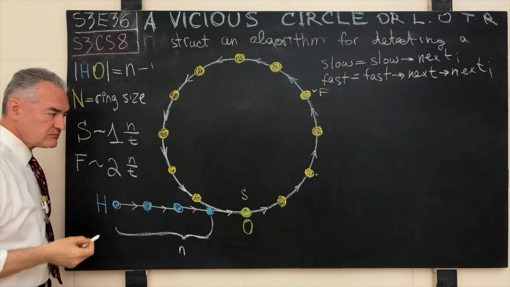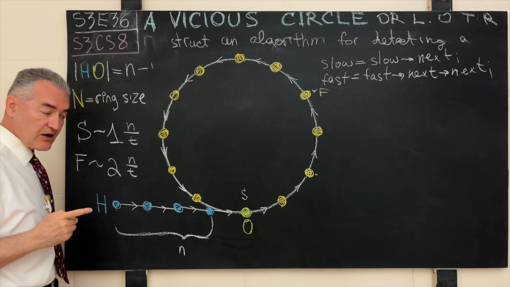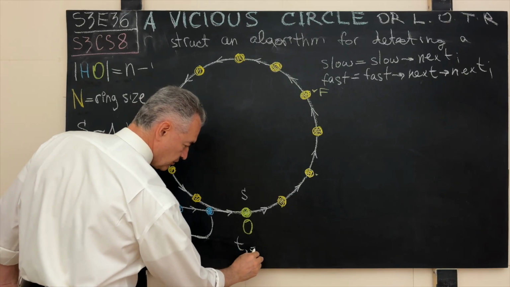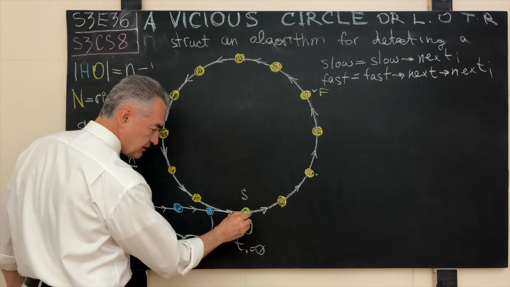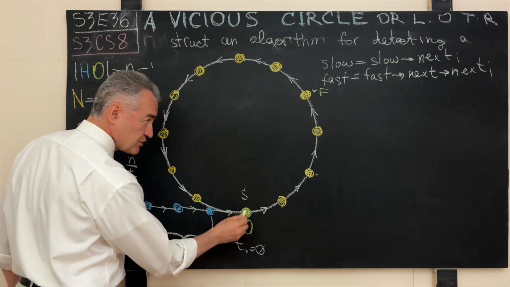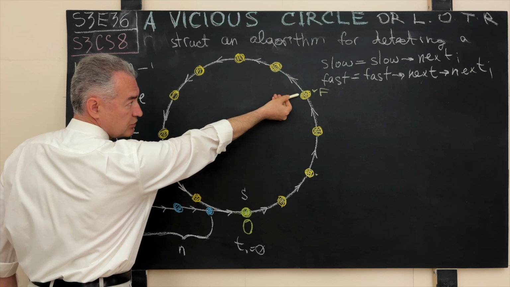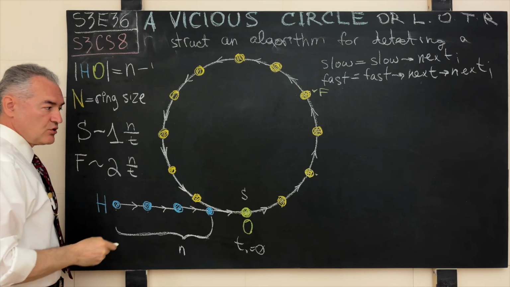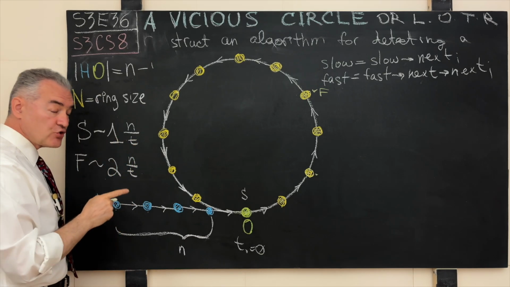And now we have the following question. If this is the case, if this is our starting point, or let's say t0 equals 0, this is our starting point, and we now let the slow runner start from the origin and the fast runner start from the node where it is at the moment. Here is the question: where will these two runners meet for the first time?